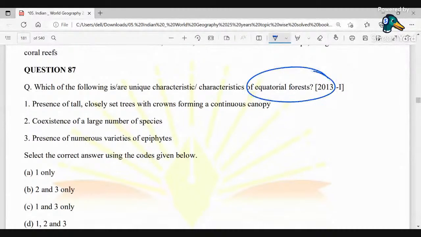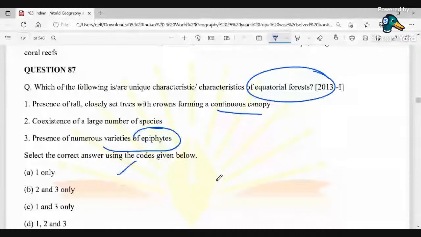Presence of tall closely set trees with crowns forming a continuous canopy, coexistence of a large number of species, presence of numerous varieties of epiphytes. So here we could see which of the above options given are correct. You could go with options like 1 only, 2 and 3 only, 1 and 3 only, 1, 2 and 3 only.